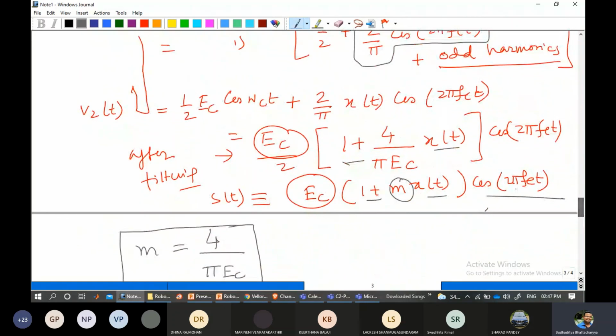Finally, after some very simple modification, whose detailed steps are given on the course page, we find this expression after the switching modulator and compare it with the existing structure. We observe that the modulation index for the switching modulator is coming as 4/π into Ec. Okay, so this is all about the AM generation.